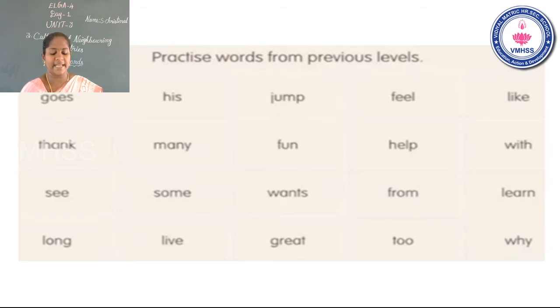Now take your book, page number 66. What is the page number? 66. Take your ELGA reader book, page number 66, whole word section. Now I will read the words for you. Children, please repeat after me. Practice words from previous levels.